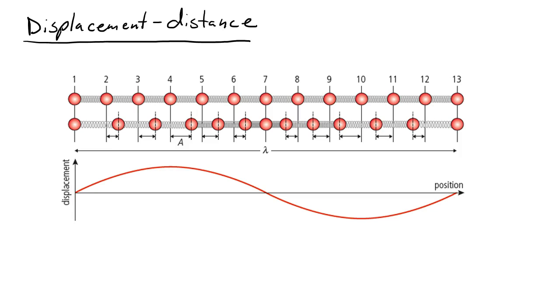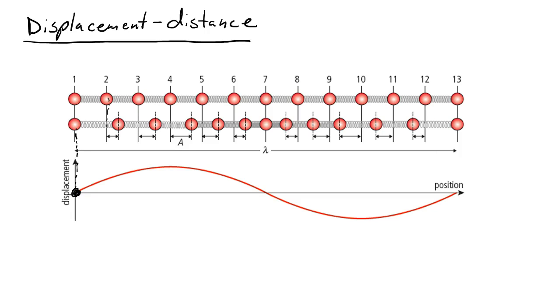And so the way a displacement distance graph is created is we look at the displacement of each particle in the wave at a single time. So when I look at time 1, if I draw my dotted line straight down, my ball in this position has 0 displacement.